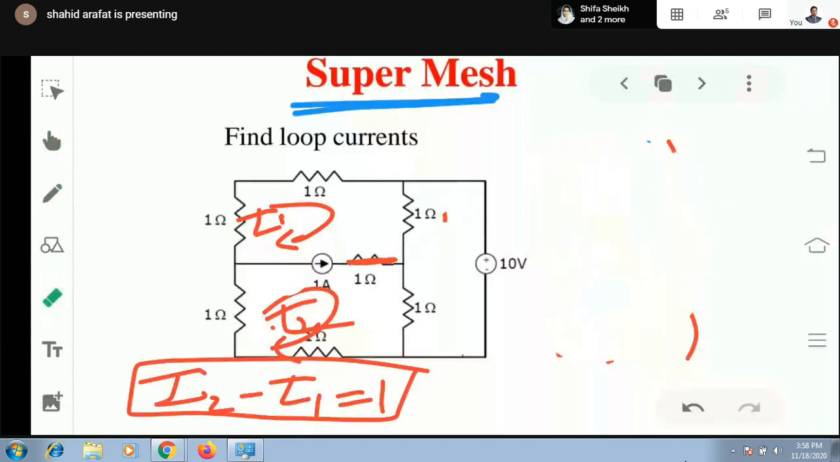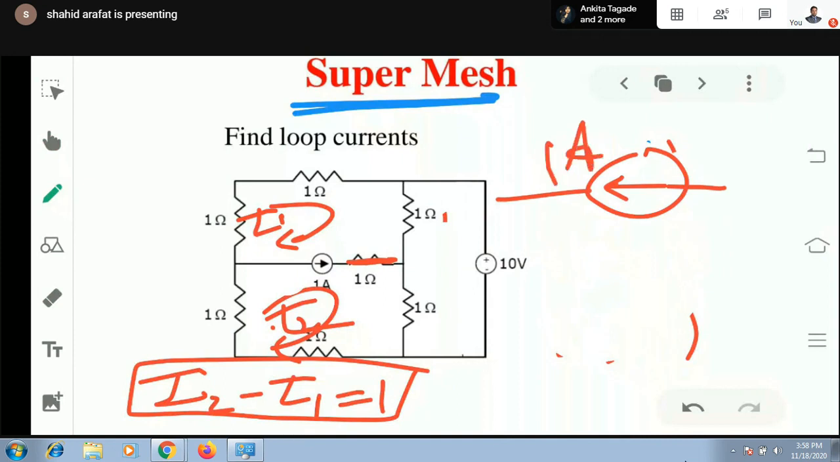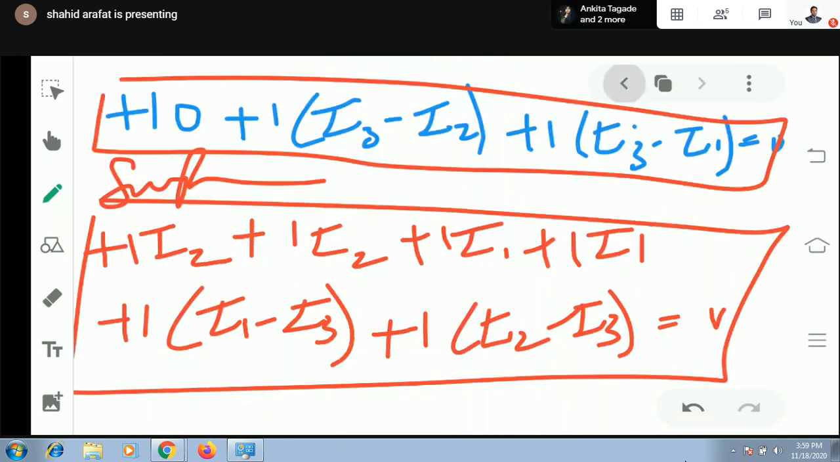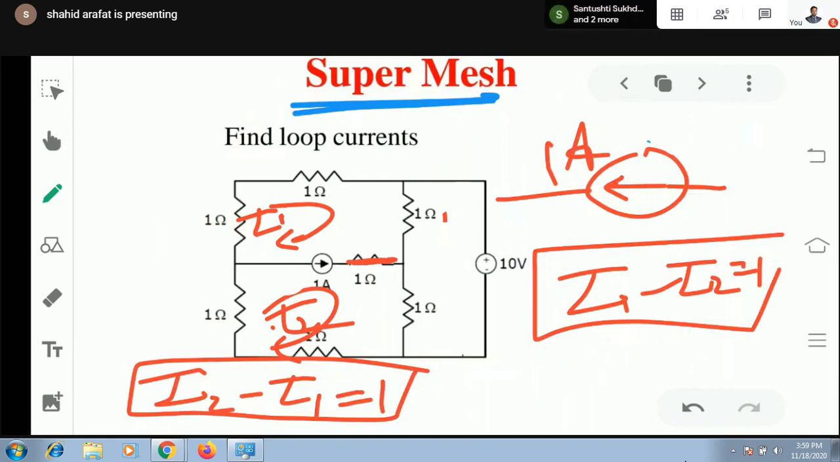Whereas if this current source were 1 ampere with leftward direction, then I would be writing I1 minus I2, which equals 1 ampere. So now we have three equations and three variables. We can easily solve it.